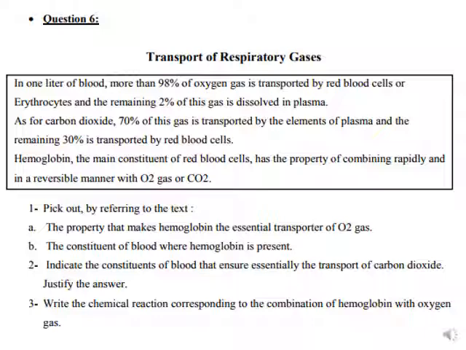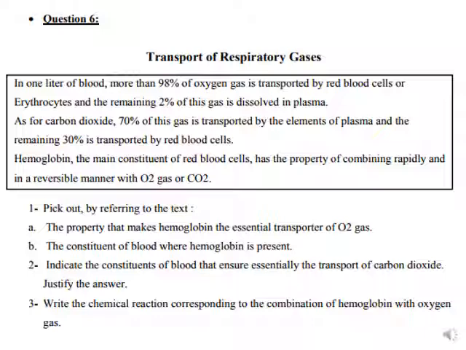As for carbon dioxide, 70% of this gas is transported by elements of the plasma, and the remaining 30% is transported by red blood cells. Hemoglobin, the main constituent of the red blood cells, has the property of binding rapidly and in a reversible manner with O2 gas or CO2.